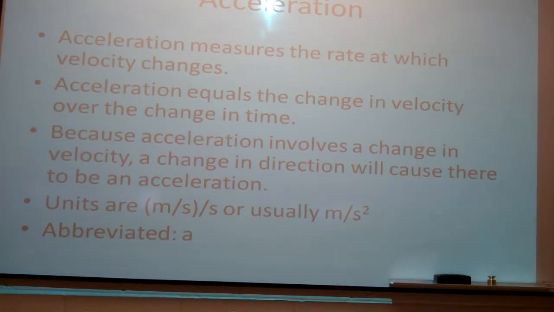The units for acceleration are meters per second per second, but they're usually written as meters per second squared. And so what that means is that every second you're going 1 meter per second faster. Does that make sense? So if your acceleration is 1 meter per second squared, that means every second you're going 1 meter per second faster. If it's 2 meters per second squared, every second you're going 2 meters per second faster. You guys understand that? And acceleration is going to be abbreviated with the lowercase a.